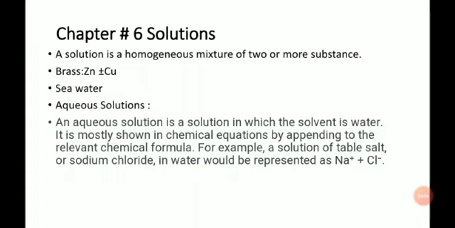Seawater is also a mixture, a liquid solution. The first type of solution is the aqueous solution. A solution which is formed by the dissolving of a substance in water is called an aqueous solution. All those solutions which are formed in water, where the water is present in a greater quantity, are known as aqueous solutions.